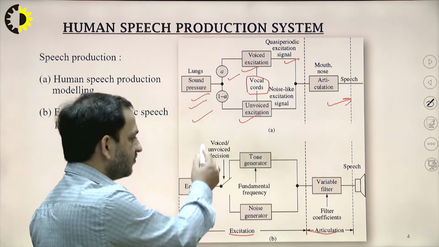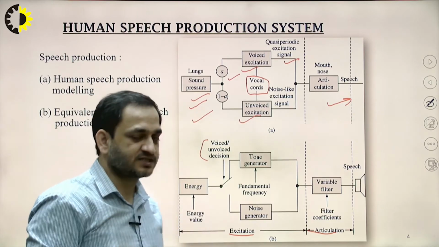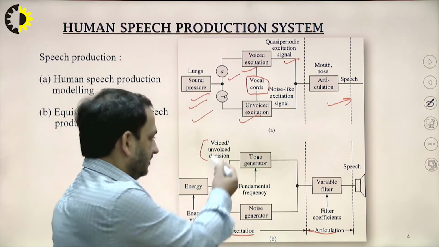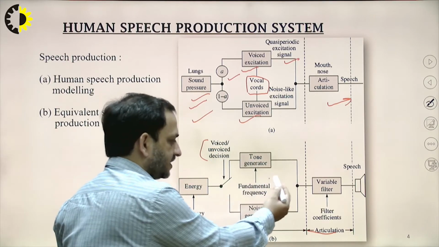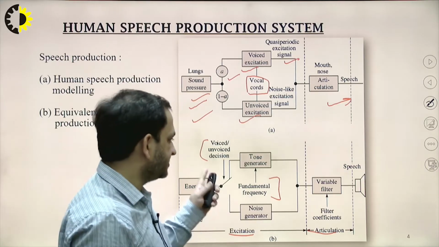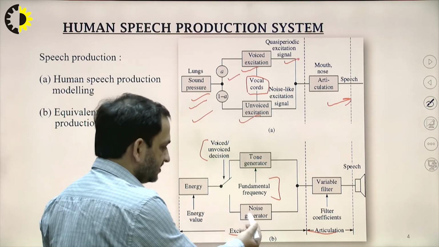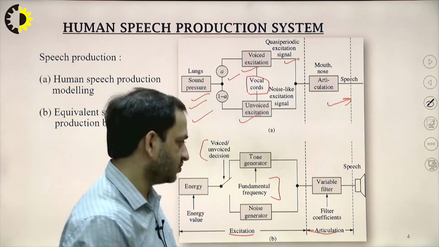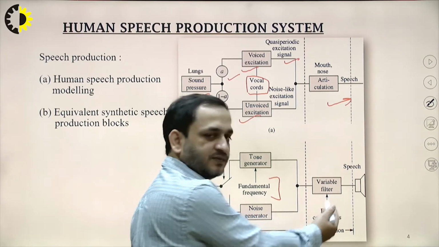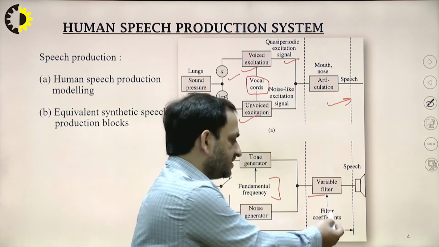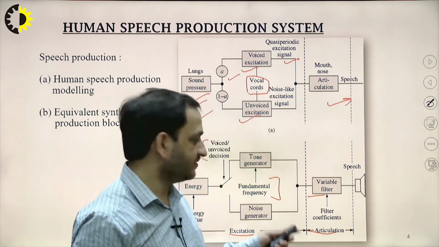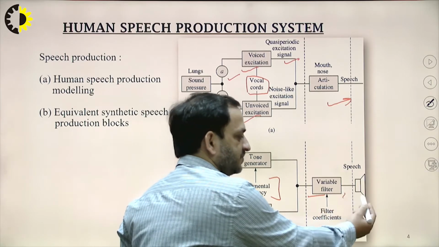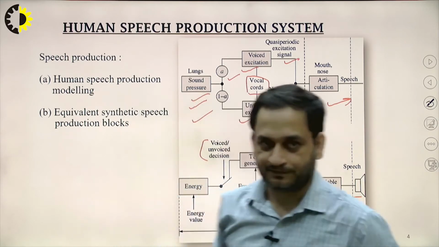As I said, the voiced decisions are based on the fundamental frequency, which is the pole frequency, and this is a voiced sound. Below that there is a noise generator, which is nothing but an unvoiced sound. Then it goes into the different types of filters. These are variable filters with filter coefficients, like adaptive filters or equalizers. Then the resultant will be the speech, and it comes out from the mic.